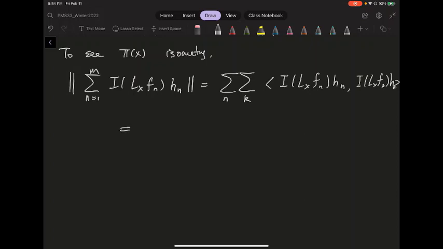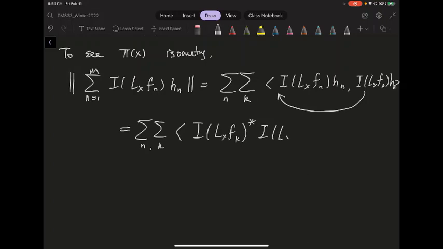But the good thing is that the I is a star homomorphism. It's a continuous star representation, so you can move the I to the other side. So this is going to be the double summation over n, k from 1 to m of the I function of the left translation of the Fk, you take the adjoint of this operator, multiply by I of the Lx Fn, evaluate at Hn and Hk.